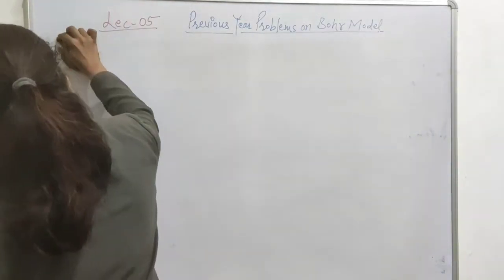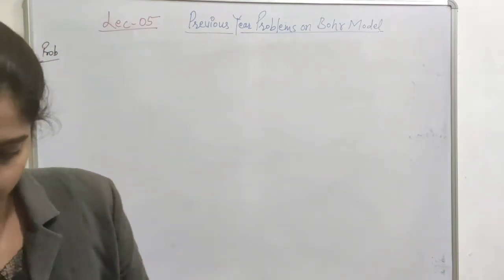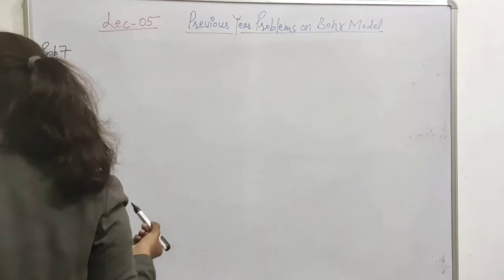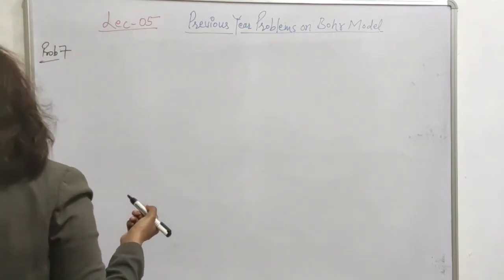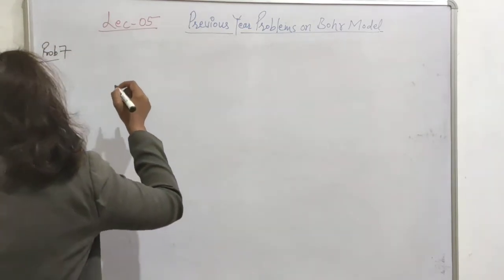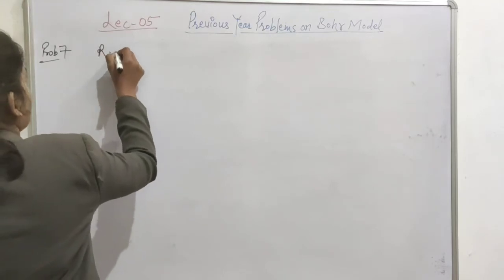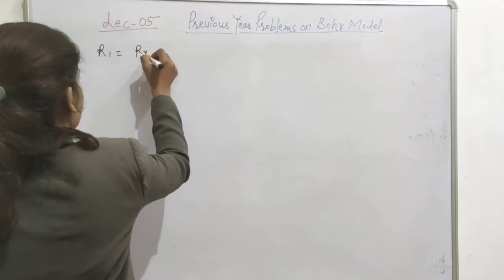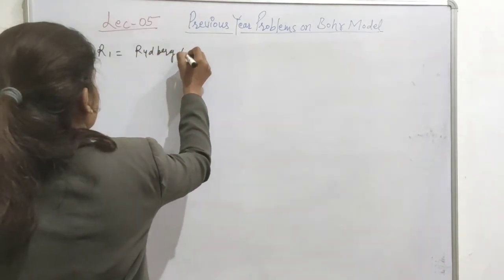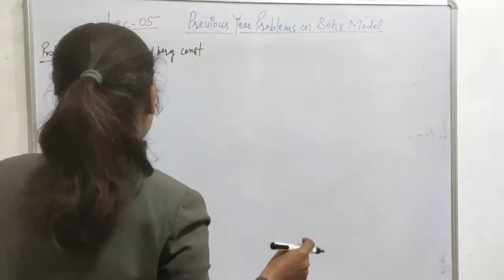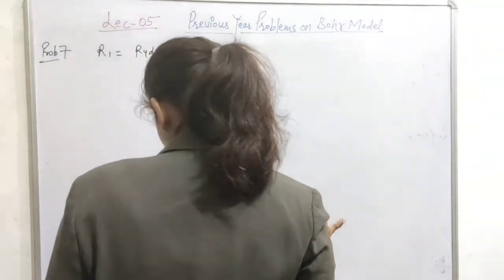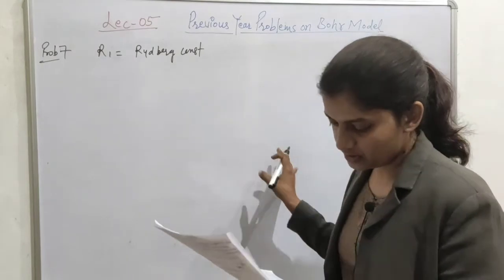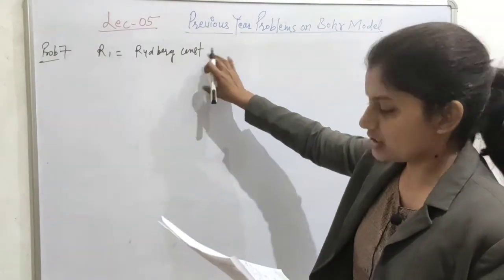Problem number 7. What does this problem contain? If R1 is the value of the Rydberg constant, you already know it. The Rydberg constant, assuming the mass of the nucleus to be infinitely large. It means this is the infinite mass consideration. This is the value of R infinity.